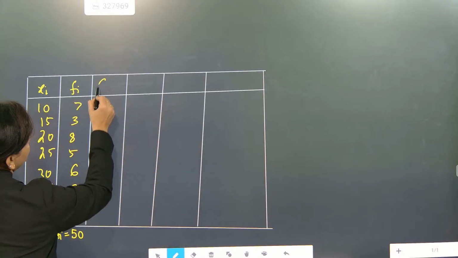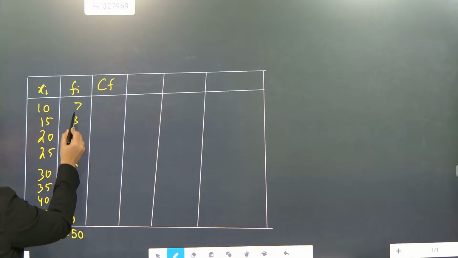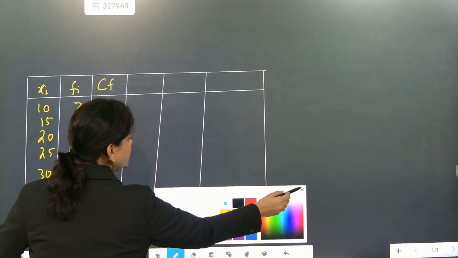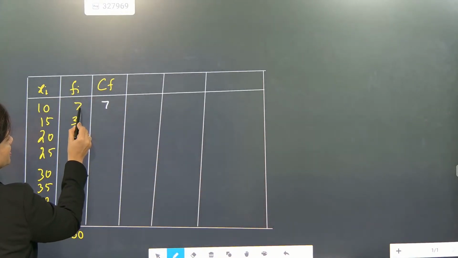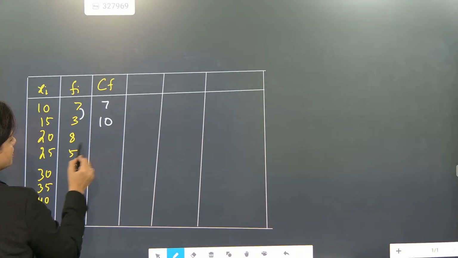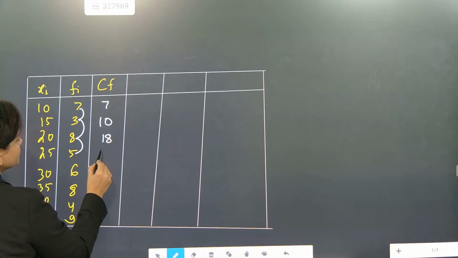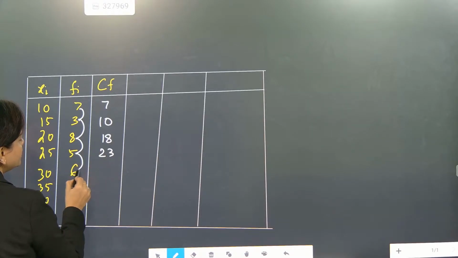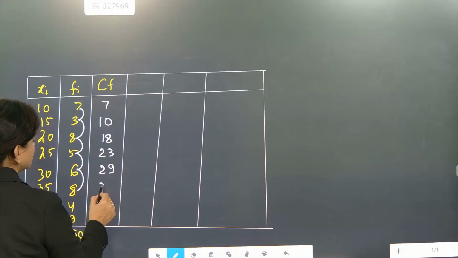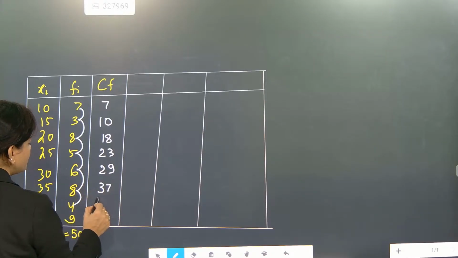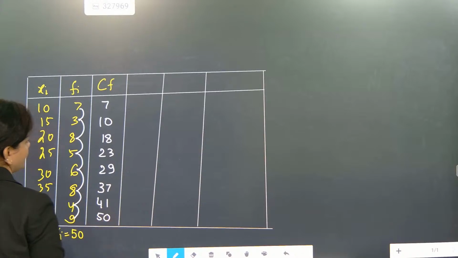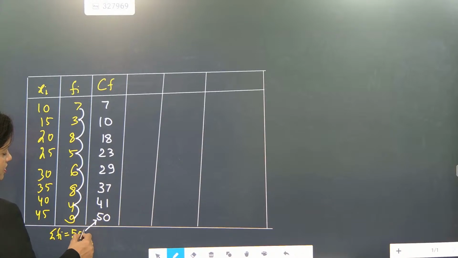Now we will find cumulative frequency. Cumulative frequency means 7 will become 7 only. Okay. Now 7 plus 3, it will become 10. 10 plus 8, it will become 18. 18 plus 5, it will become 23. 23 plus 6, 29. 29 plus 8, 37. 37 plus 4, 41. 41 plus 9, 50. See, look here, they both are matching. So this is cumulative frequency.